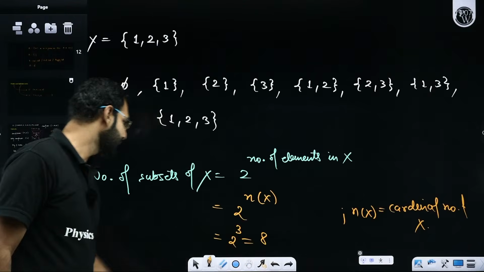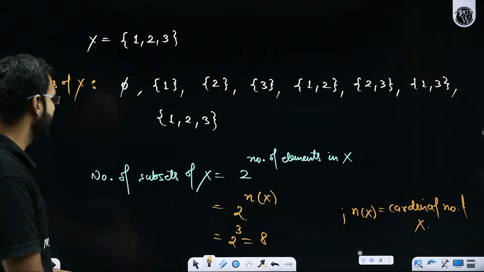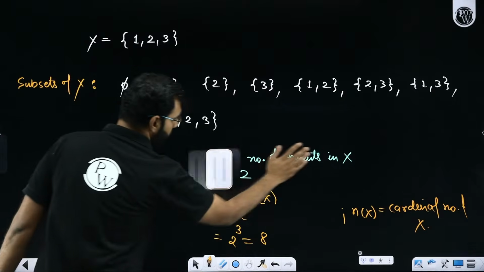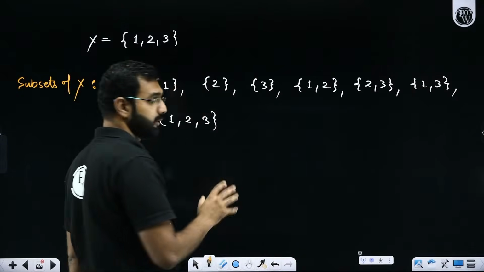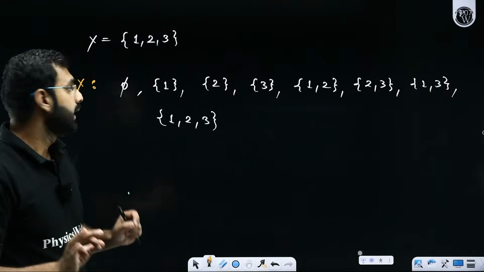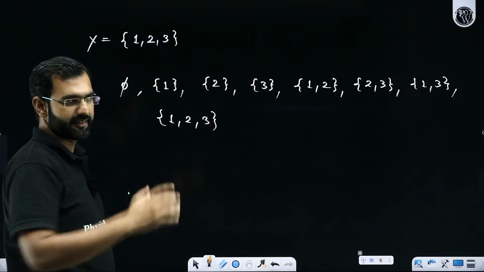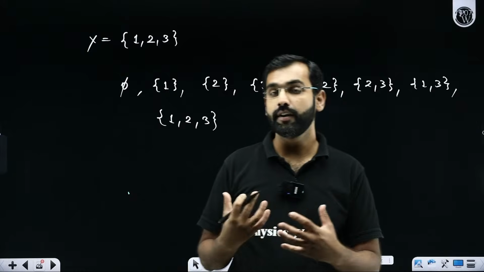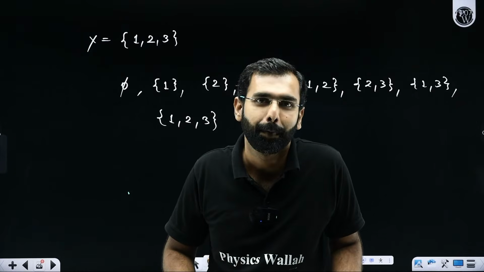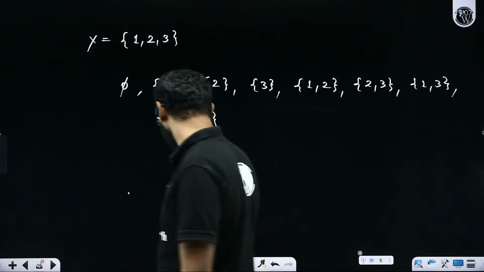Let me take you through the concept of power set as well in this slide only. First of all, are you all comfortable with the concept of number of subsets? Yes or no? If I club all these sets, can I create a set of sets? Yes, I can.